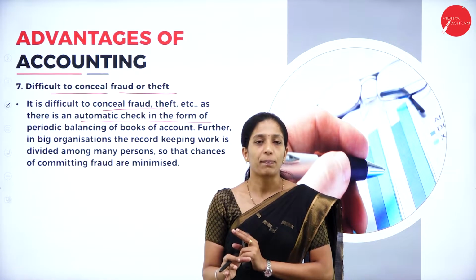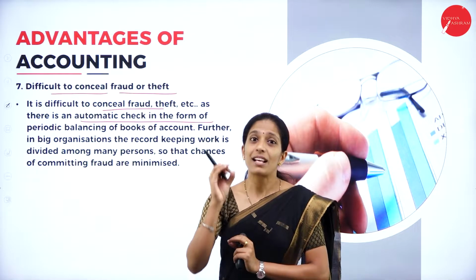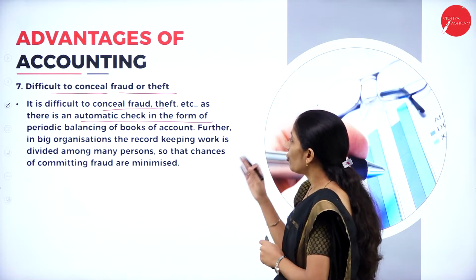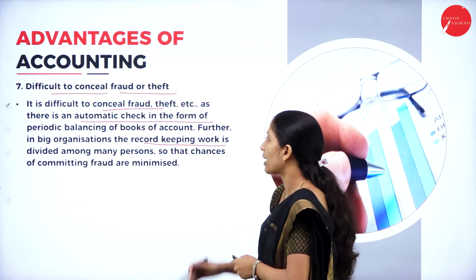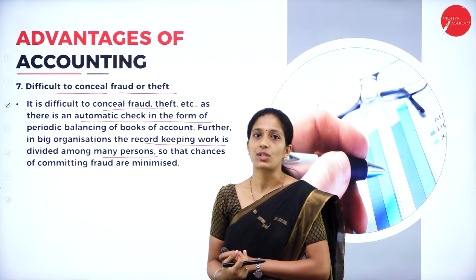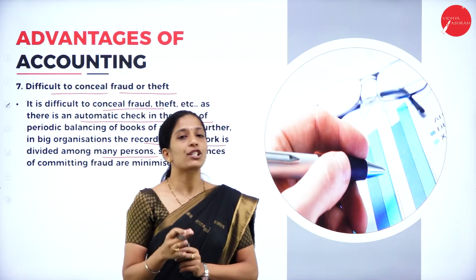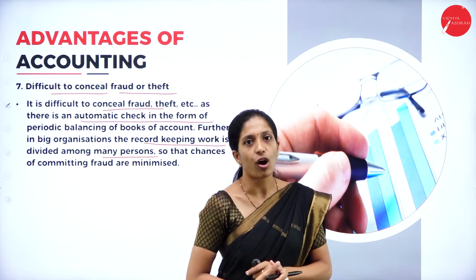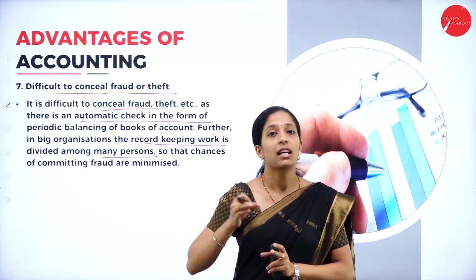Once we prepare books of account, it goes for auditing also, so there is less chance for these types of activity. Further, in a big organization where the record keeping work is divided among many persons, the chances of committing fraud as well as mistakes are very less. As I've told you, if we maintain proper books of account, there is less chance for mistakes, frauds, theft, etc.